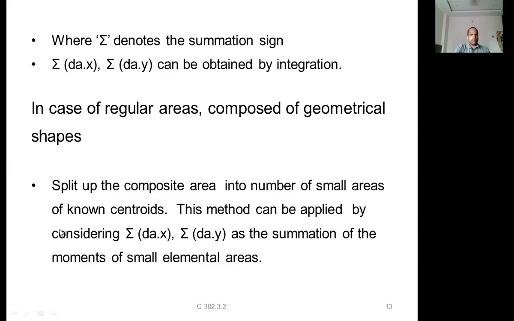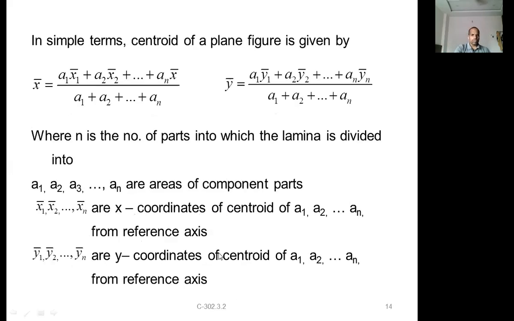So this method can be applied by considering the summation of the moments of all small elemental areas. In simple terms, the centroid of a plane figure is given by, instead of using dA1, let us take it as A1. So x bar is equal to A1 x1 bar plus A2 x2 bar plus and so on up to AN xN bar, divided by A1 plus A2 plus A3 up to AN.